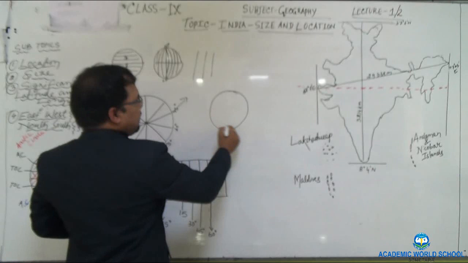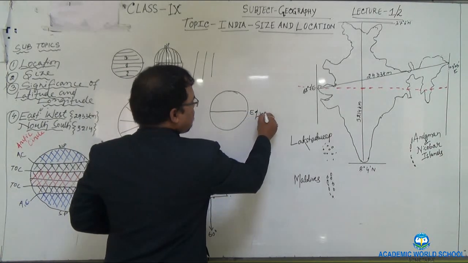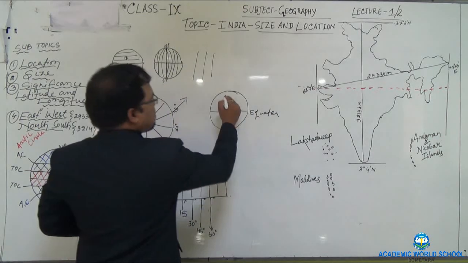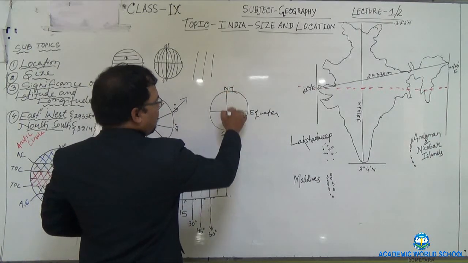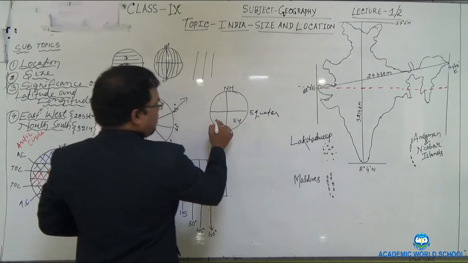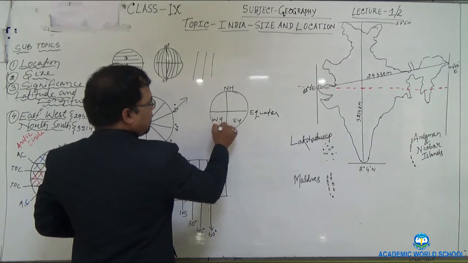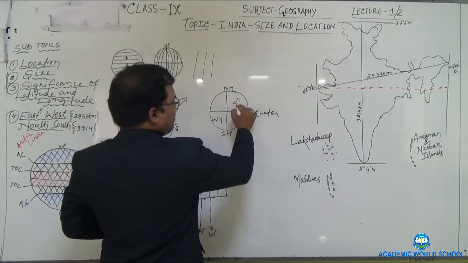This is the globe of India. This is the equator. This is the northern hemisphere, and this is the southern hemisphere. This is the eastern hemisphere, and this is the western hemisphere. And India is located here.